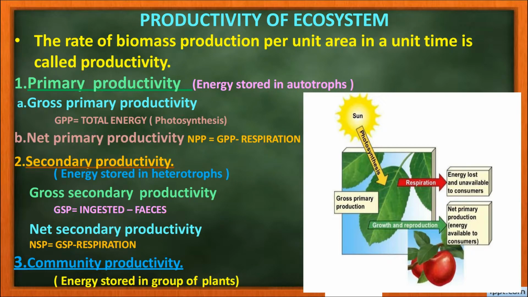During respiration they convert this biomass into energy and utilize it for their growth, development and survival, and when we subtract that we get the net secondary productivity. What is community productivity? This is the energy which is stored in the group of plants. The rate of net synthesis of organic matter, that is biomass, by a group of plants per unit area per unit time is called community productivity.